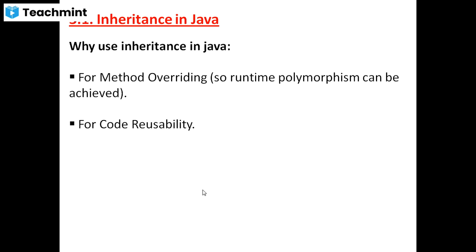Okay. And the second thing is code reusability. Reusability means what? Whatever code is present in the parent class, the same code we can use in the child class itself. That's why it is called inheritance. Inheritance means what? Reusability. Understood? It means no need to implement separately.